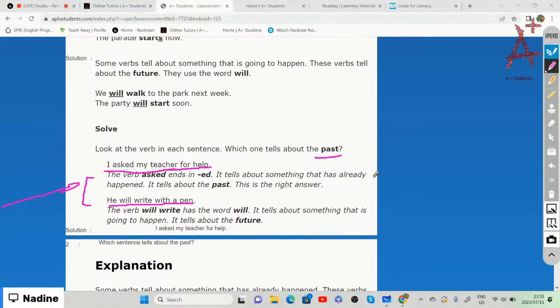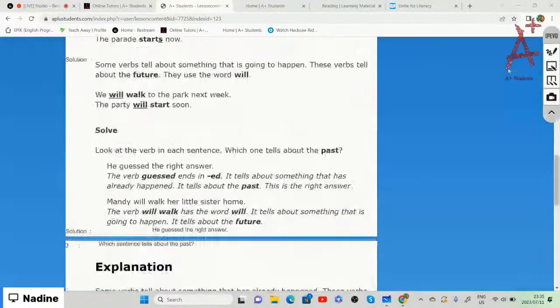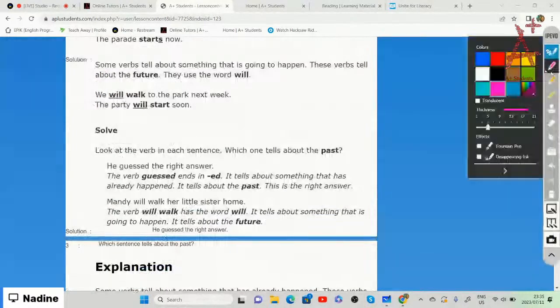All right, so we're going to say option one is the past tense because here it says the verb asked with the ed, right? It ends in ed and it tells us about something that happened in the past. And then the second one, will, tells us about the future. All right, so we're going to the next one.